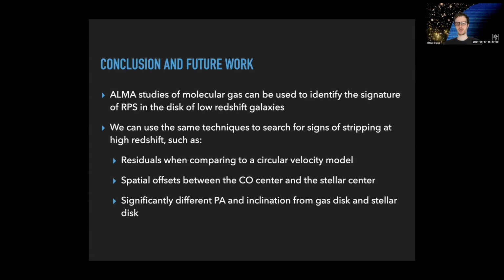We can also search for if there's a significantly different position angle and inclination in the gas disk compared to the stellar disk. And finally, we can also just look at the overall kinematic properties that we survey, such as V over sigma, to see how high redshift clusters compare to the field and how they compare to low redshift clusters.